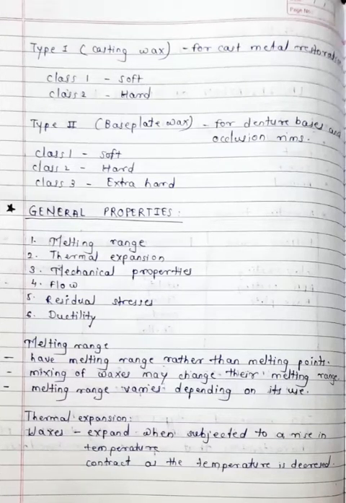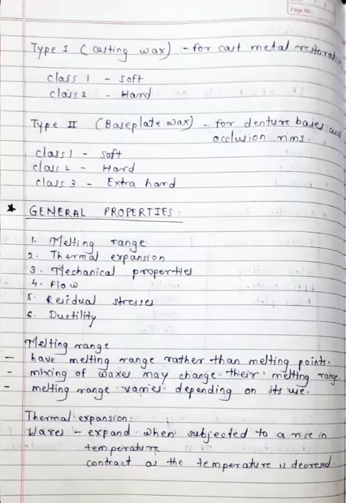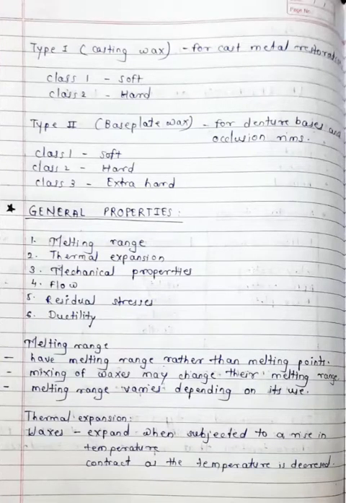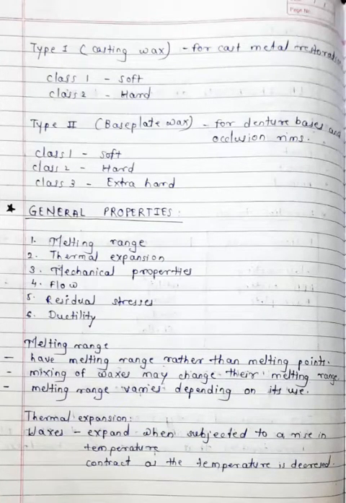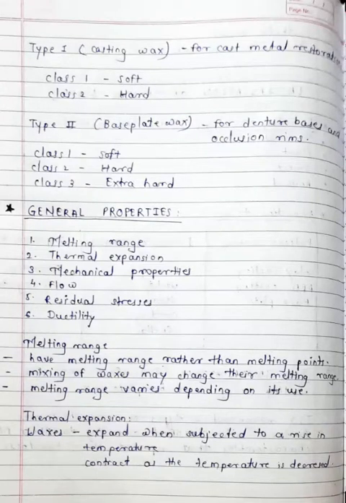Melting range varies depending on its use. So what it is used for, why we are using this wax, is also important. So melting range varies depending on its use. So this is about melting range.